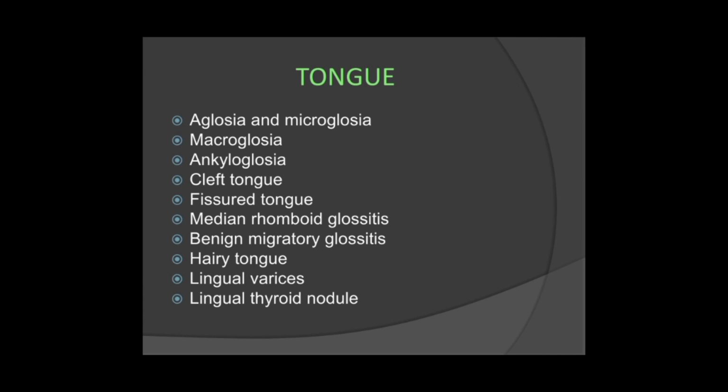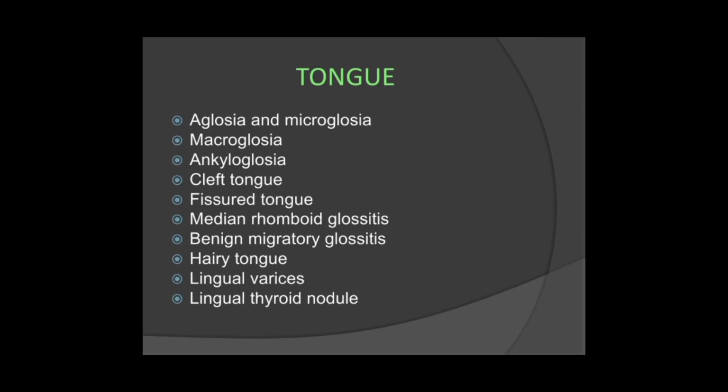Here we see all types of disturbances, but from an examination point of view, I will tell you which disturbances are important. Developmental disturbances affecting the tongue are important for your examination purpose. It can be asked as a full question, a 10 marker question. The first are aglossia and microglossia, then macroglossia. You just have to break it down.